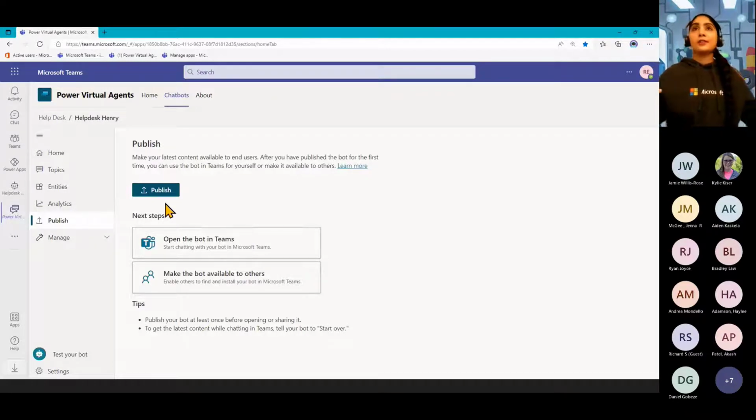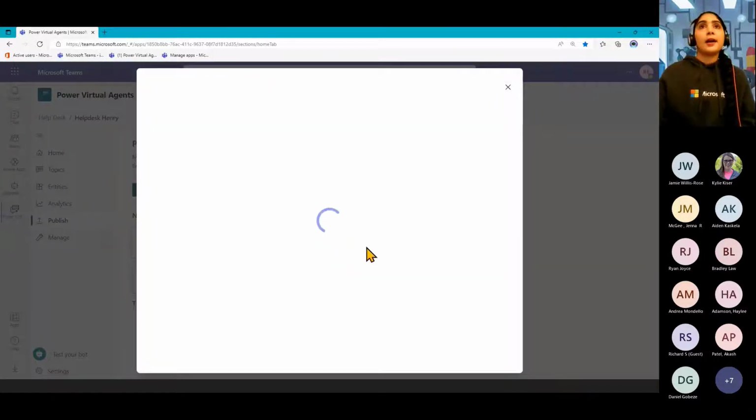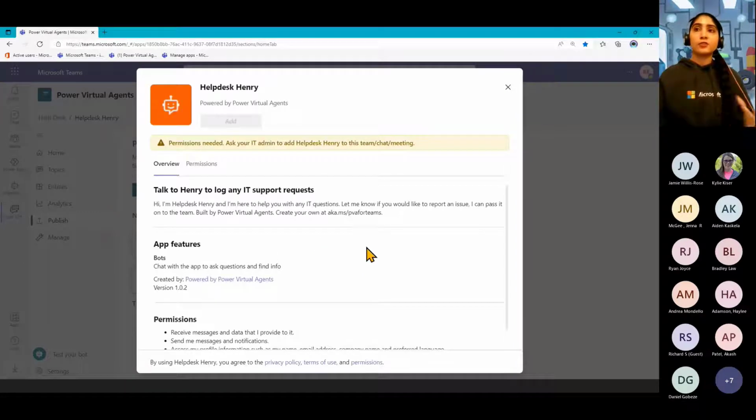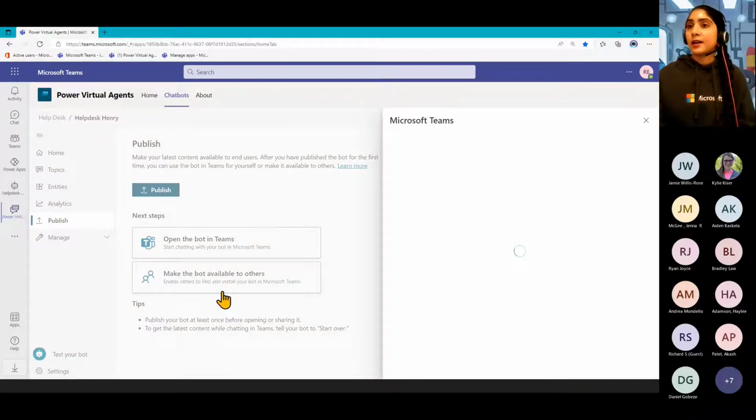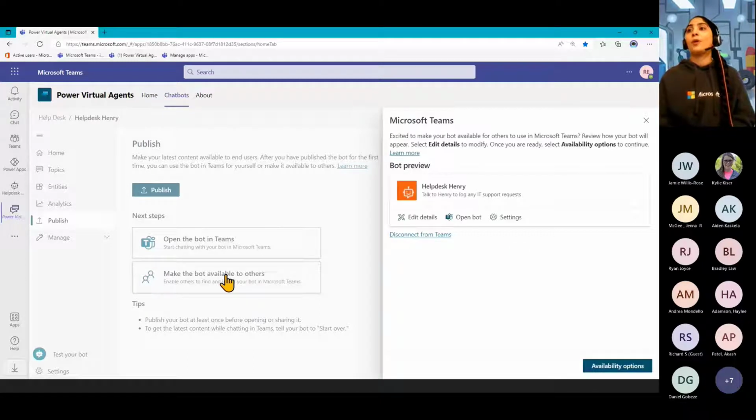All right, so you can use the bots just for yourself. So in that case, you can do open the bot in Teams, and that will just add it there for yourself to use. A bit how I just had it before, sitting where I was talking to it. But doing it that way, it's just going to be there for yourself. Most likely, though, you want something that other people can get the benefit from as well. So you can do make the bot available to others. And then we have all of these different options on ways that we can publish it out.